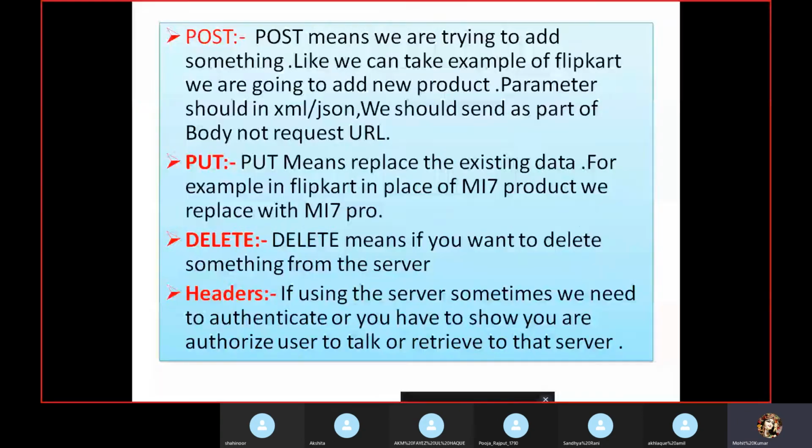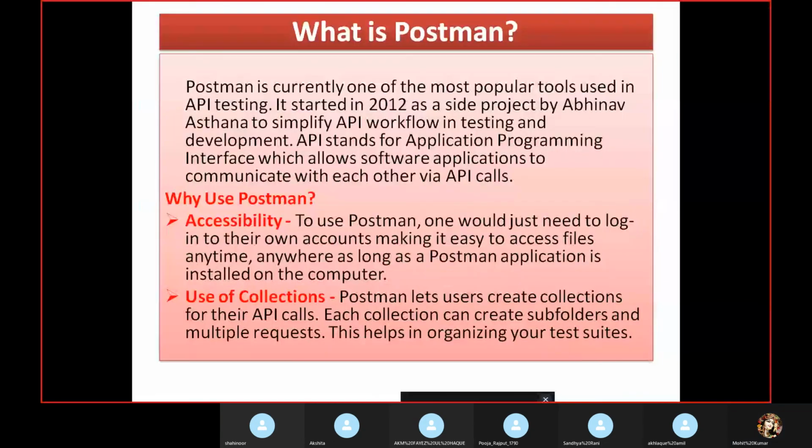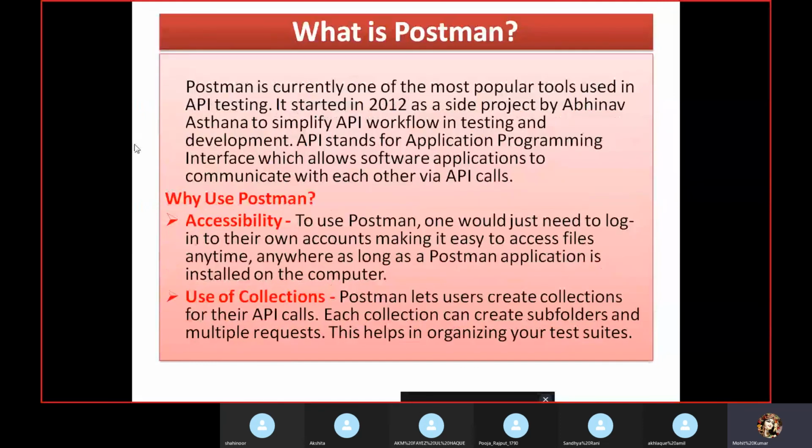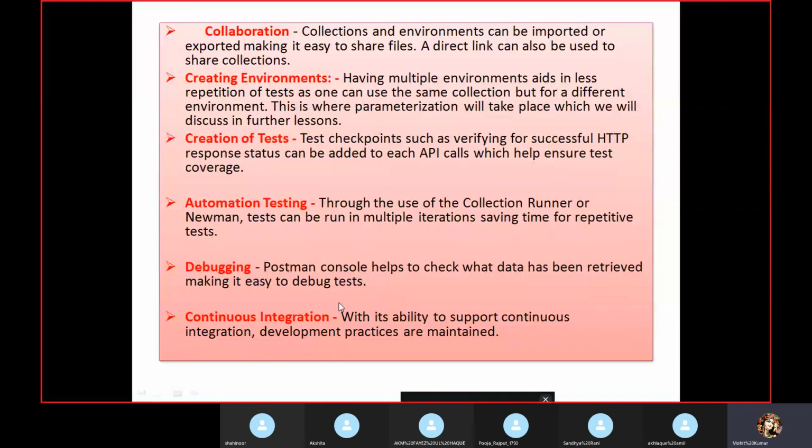Okay, so now we will come to Postman. You can just read the theory; I don't want to read all the theory. Postman is a type of tool, and here we have why Postman and its uses: accessibility, we can access things; collections or collaboration, creating environments, creating tests, automation testing, debugging, continuous integration. So all these features we are able to do by using Postman.